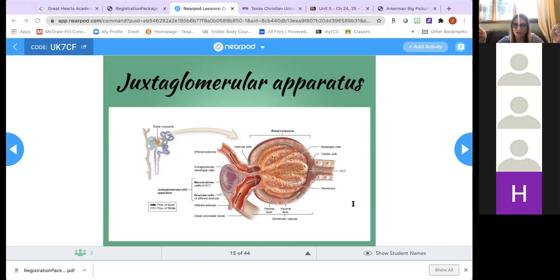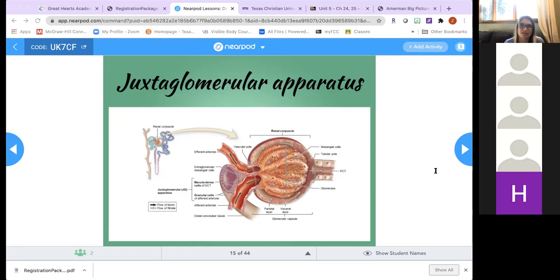When we saw it all stretched out, it didn't really show that the distal tubule comes up and goes between those blood vessels at the vascular pole. So it's the distal tubule of that same nephron. It comes in contact with both the efferent and afferent arteriole. This is part of your juxtaglomerular apparatus, and it monitors both the concentration of sodium and chloride, and blood pressure as well. So it monitors two things, and they relate to each other.